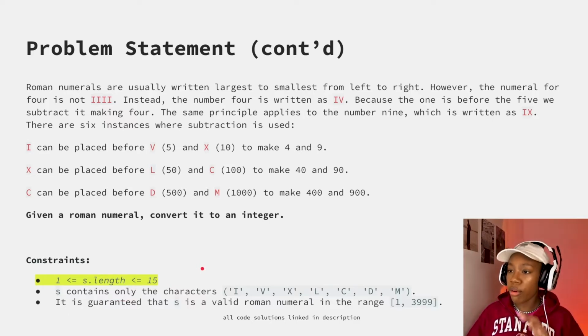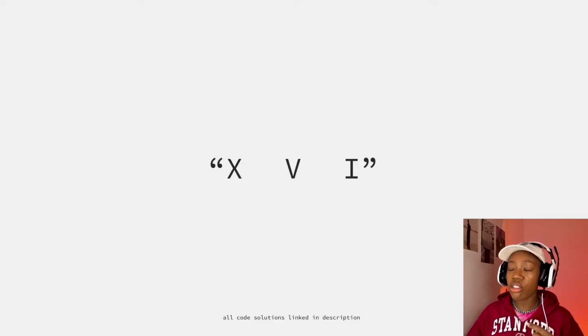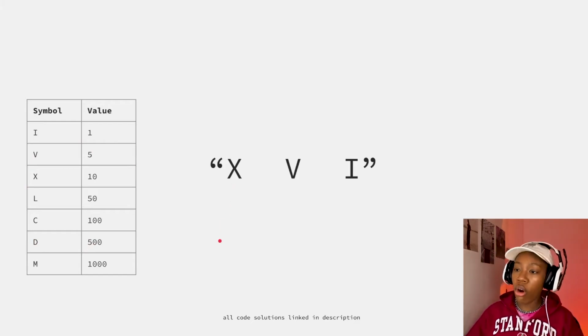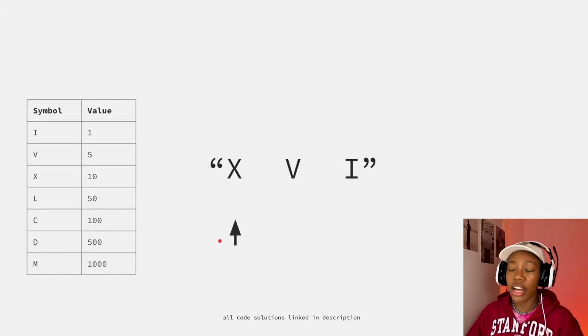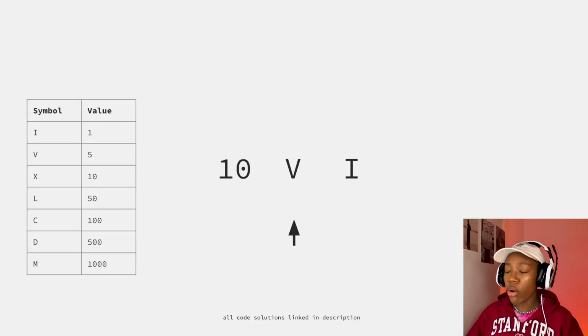So from there, let's dive right into the clarifying examples. Initially, let's look at this Roman string XVI. We can create the mapping that they give us in the problem, and take each one of these symbols and cross-reference it with the map. So all right, X, what's the value of X? The value of X is 10. So we're just going to mark that down. We'll keep going. What's the value of V? The value of V is 5, etc.